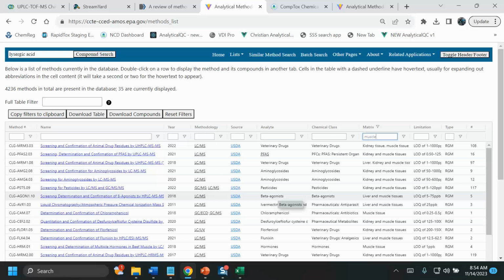So AMOS, Analytical Methods and Open Spectra, is a growing resource, not yet public, where we are pulling together all of the data using our efforts to curate the information, put it all into one simple system that people can utilize. We are very grateful to SciEx for providing their methods. We continue to expand this resource at this point, and we're looking forward to getting more methods and application notes integrated in the near future. Thank you very much.